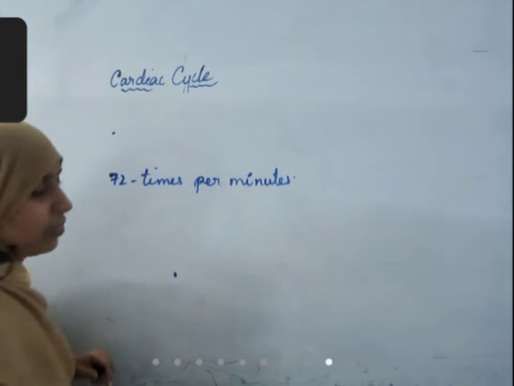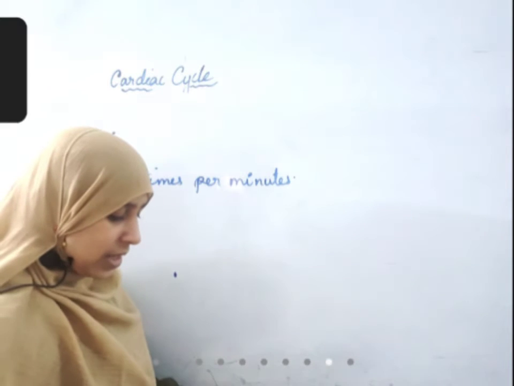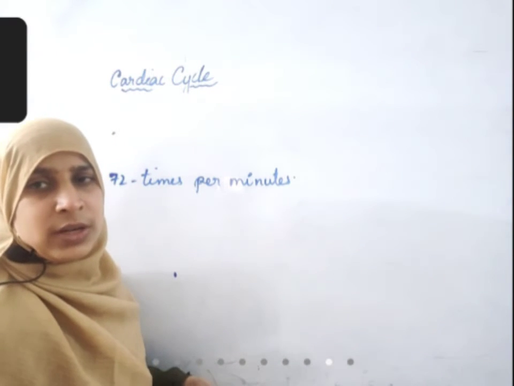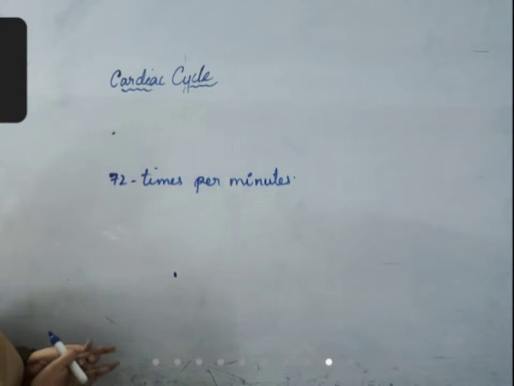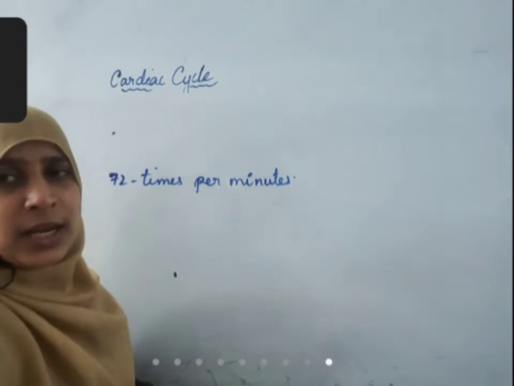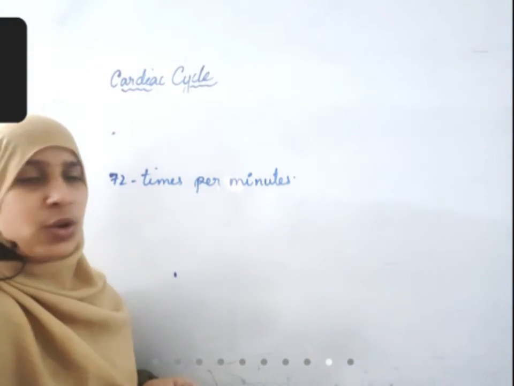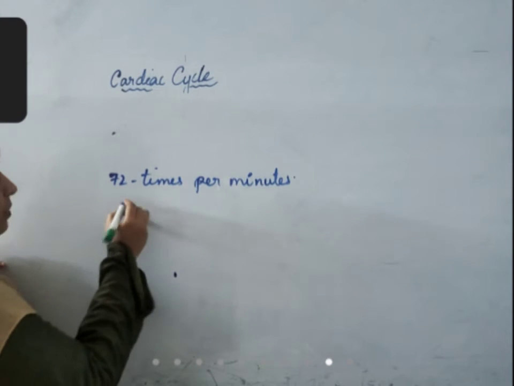Set your timer for 1 minute and check your heartbeat. It should be somewhere between 70 to 72, 75, something like that. But an athlete will have it more than 90 times. If you have done hard work, then also it increases. Normal heartbeat is 72 times per minute.